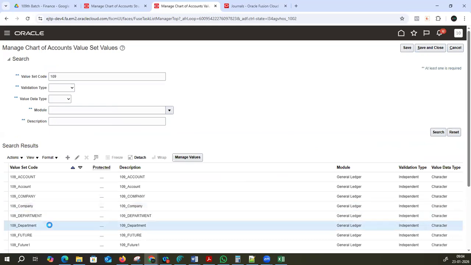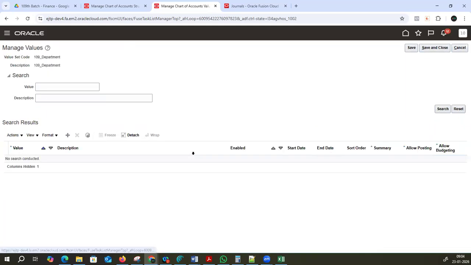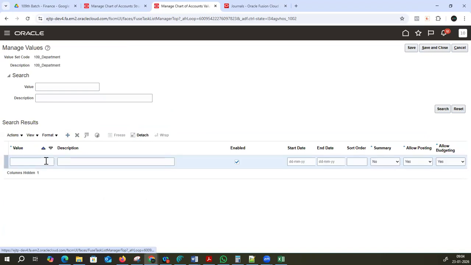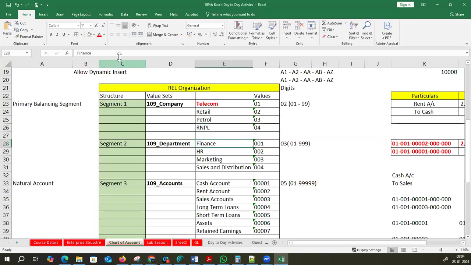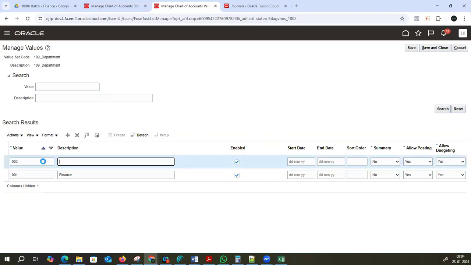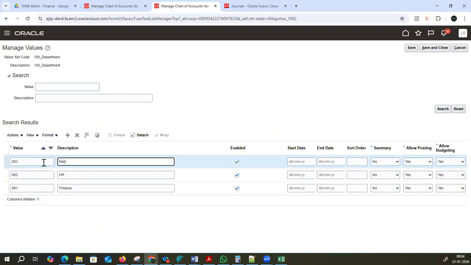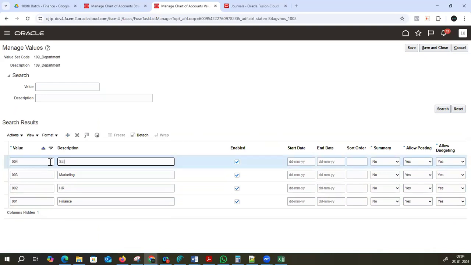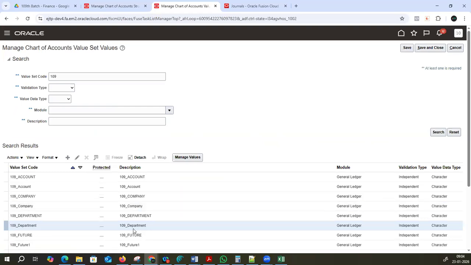Now the next one is department. 109 department, you have to come back, click on manage values, click on the plus symbol. Here you can see values also: finance department, HR department, marketing department. Okay, like this. Save this, save and close this. Department is also done. Next one is companies, then department, then account.